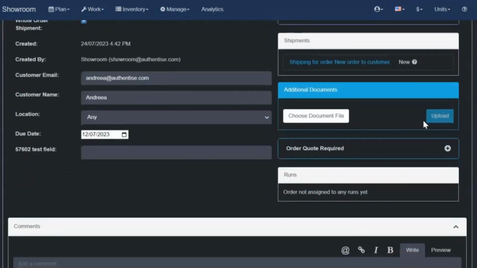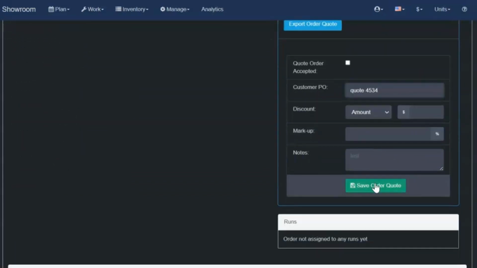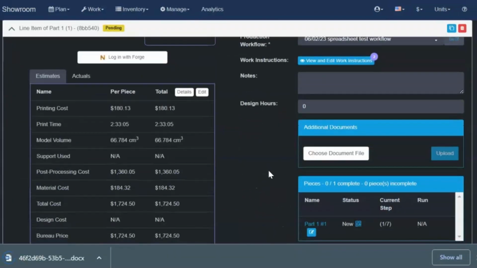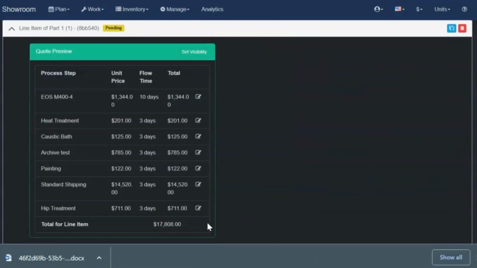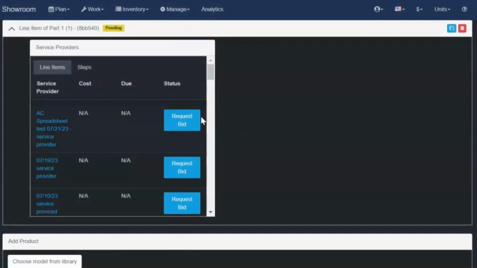Every order delivers instantaneous estimates and can be localized to make decentralized processing effortless. If order quotes are required, they are also automatically generated, editable, and available to download at any time. Automated communication maintains everyone up to speed as the order is confirmed for production or easily outsourced, all within the same interface.